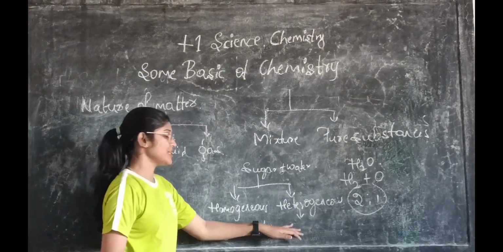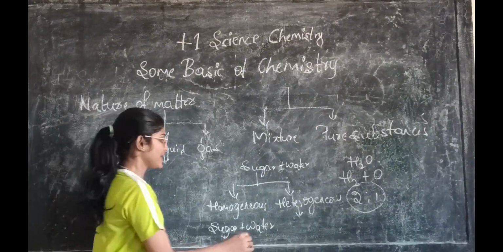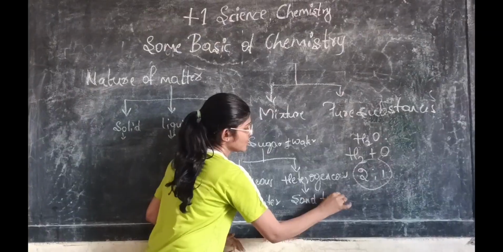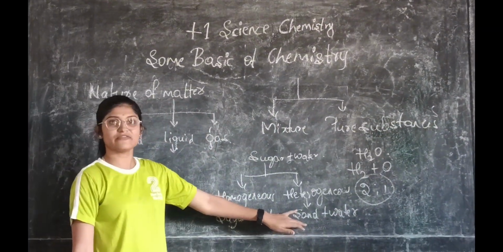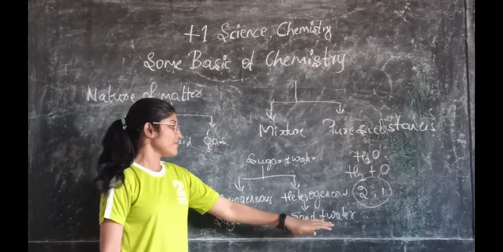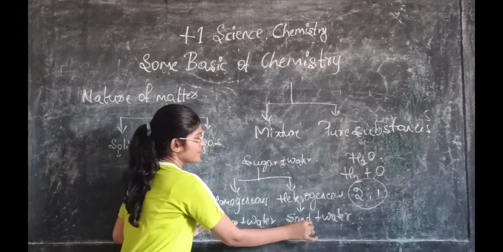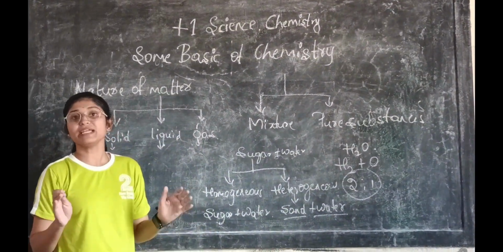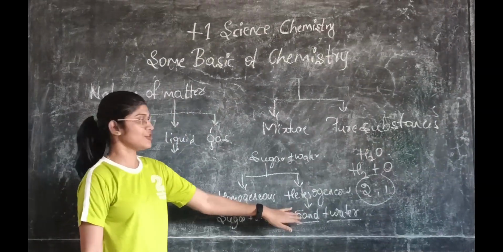Heterogeneous is a mixture in which the composition is not uniformly spread. For example, sand plus water. If you mix sand and water, the sand particles will settle down. So the sand particles and water particles are not uniformly distributed. This is about homogeneous and heterogeneous.